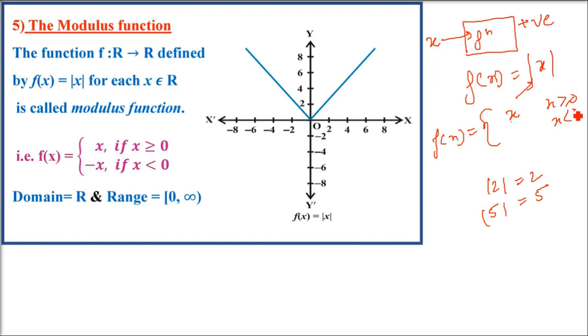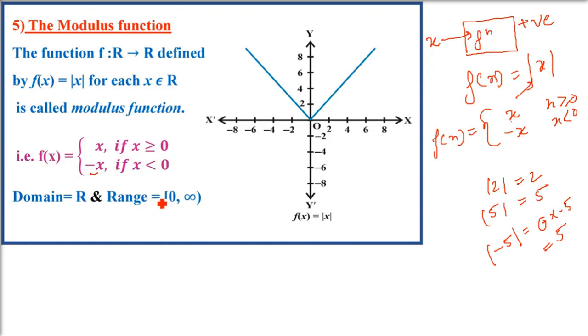But when you have x less than 0, if you put negative 5, the modulus is going to give you 5. And how is it going to come? When you multiply it by negative 1. So you have to put a negative by yourself. Negative into negative becomes positive. So that will be negative x. This negative x is simply the x value, which is negative 5 in this case, multiplied by the negative which we placed ourselves. Negative times negative is positive, because until we make it positive, this modulus function will not be there.